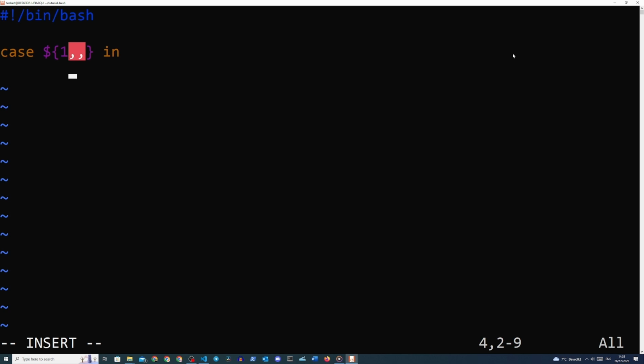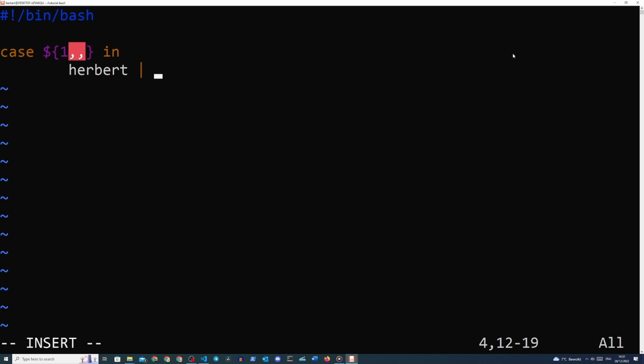So we type in our username, space, and then the pipe symbol, and over here this is actually a separator for multiple options, rather than the pipe symbol that we saw earlier to pipe things through to different commands. In a case statement, it serves a different function. Over here, it serves as a separator for multiple options.